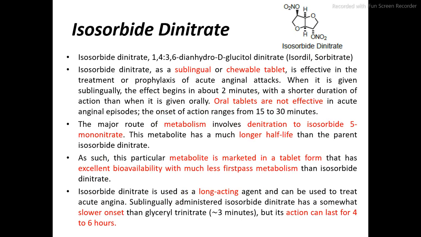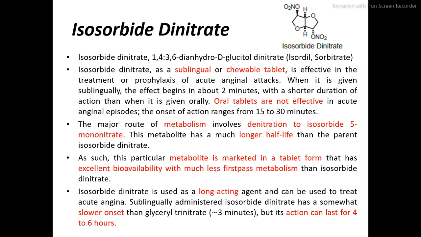Then the second drug is isosorbide dinitrate. Isosorbide dinitrate is also called 1,4:3,6-dianhydro-D-glucitol dinitrate. As a sublingual or chewable tablet, it is effective in the treatment or prophylaxis of acute anginal attack.